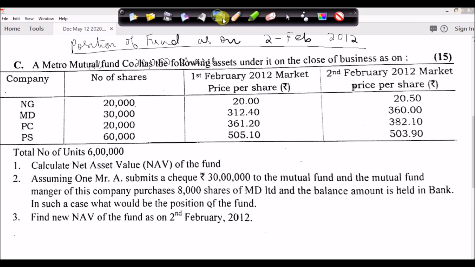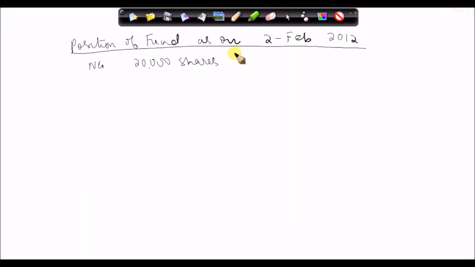And right now the share price is 20.50. So 20,000 into 20.50, so 4,10,000 rupees is the market value of NG Limited shares.